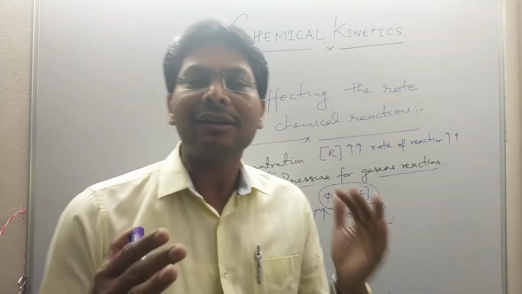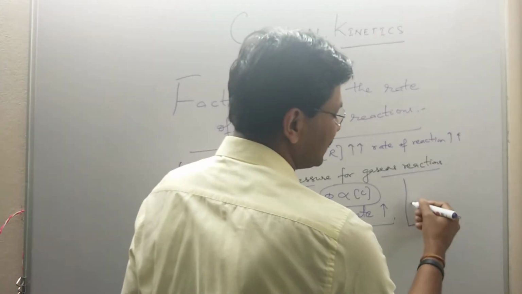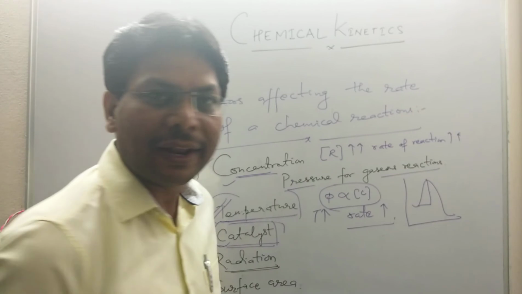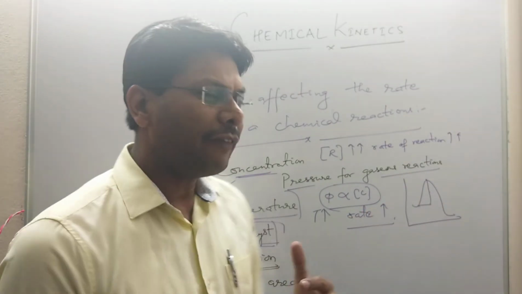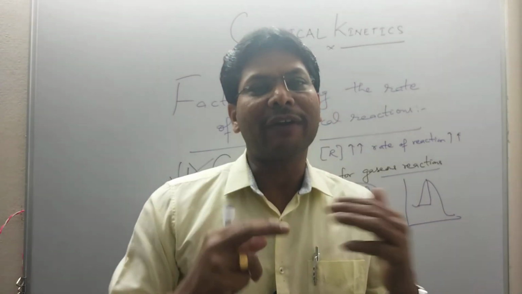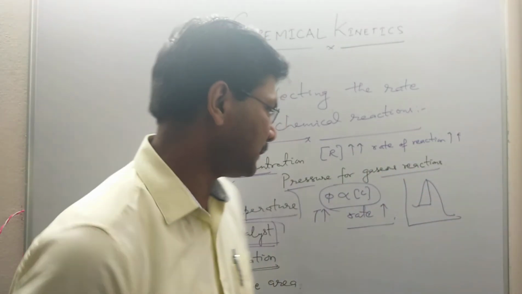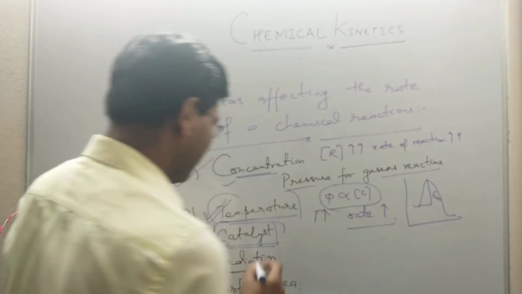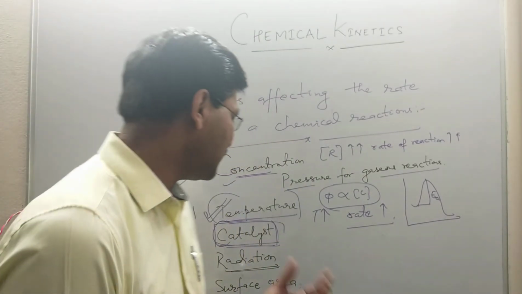and a catalyst increases the rate by decreasing the activation energy. We will discuss this activation energy concept when we discuss the Arrhenius equation. There we will discuss what activation energy is. Every reactant has some energy, so it needs a little bit more energy to acquire that activation energy to undergo the chemical reaction. Activation energy is denoted by EA. So a catalyst is a substance which increases the rate of reaction by decreasing the activation energy.